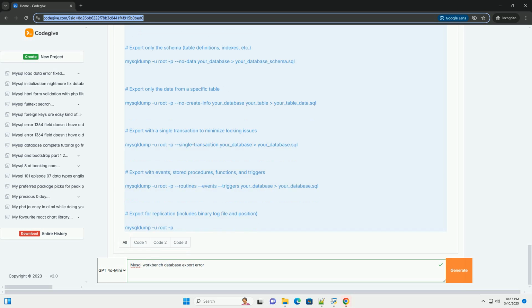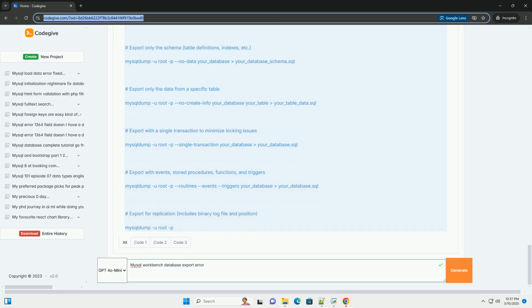6. Verify disk space. Ensure there is enough disk space on the server where the backup is being created. 7. Check network connectivity. Ensure stable network connectivity between the MySQL server and the client, Workbench or the machine running mysqldump. Network issues can lead to connection timeouts during the export. 8. Review MySQL configuration. Carefully review the MySQL server's configuration file, my.cnf or my.ini, for any settings that might be affecting the export process, such as memory limits, timeout values, or character set settings.